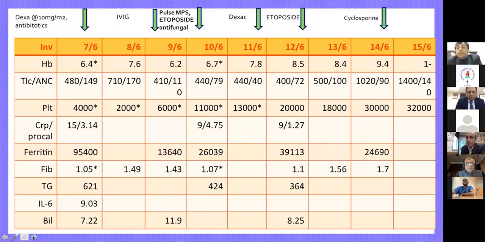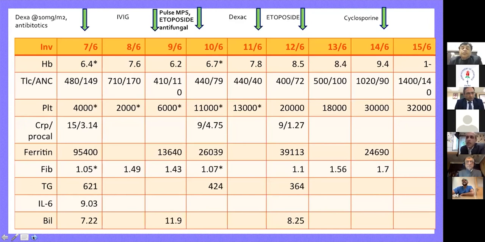So we did manage this child like a proper HLH. Despite just starting on steroids and IVIG, the child was not getting better. The cytopenias were refractory. The child was sick. We had to go in, and after a lot of rounds of discussions with the PICU team, we decided, all of us, that we should go ahead and give etoposide to this child, that is a chemotherapeutic agent.